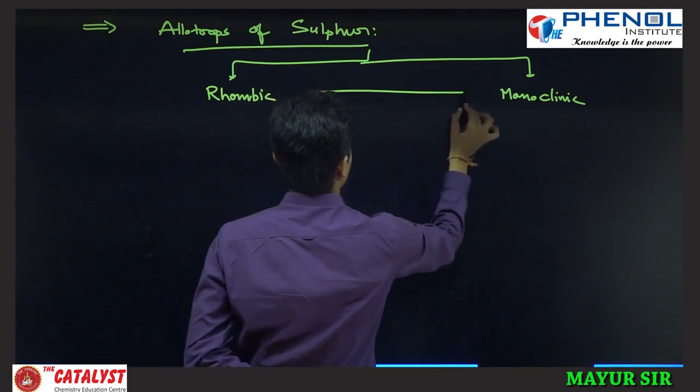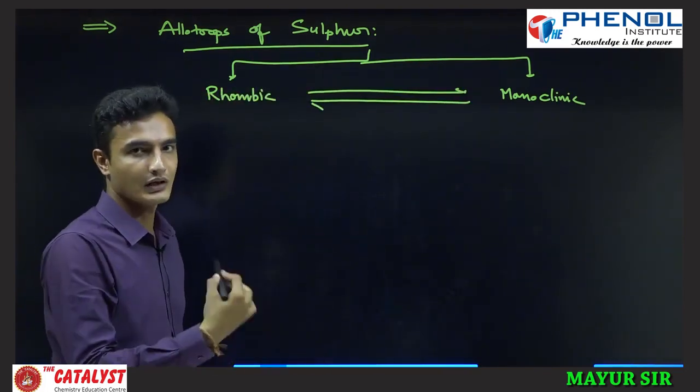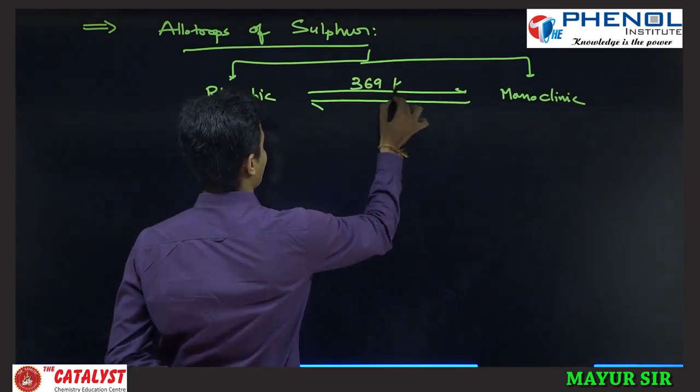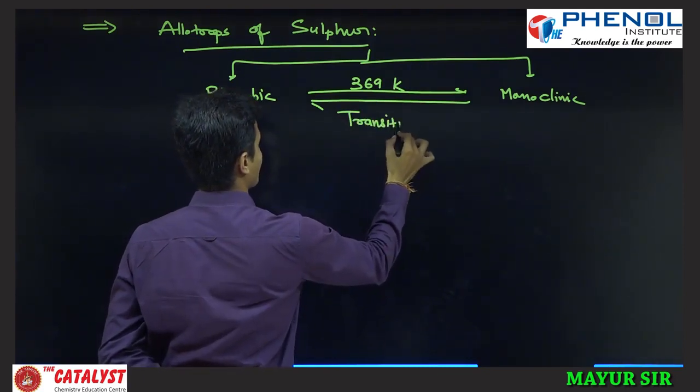There is one transition temperature. You can convert rhombic into monoclinic, and you can also convert monoclinic into rhombic. The temperature is 369 Kelvin. That is what is called the transition temperature.